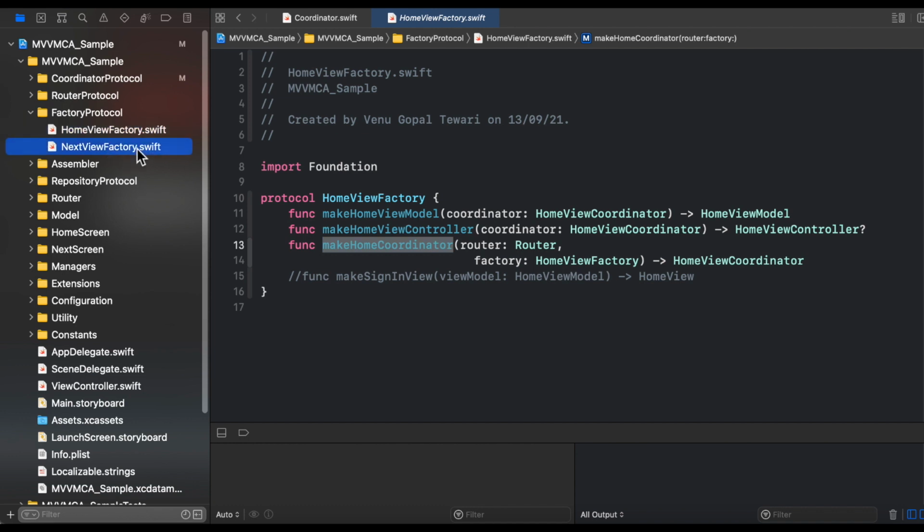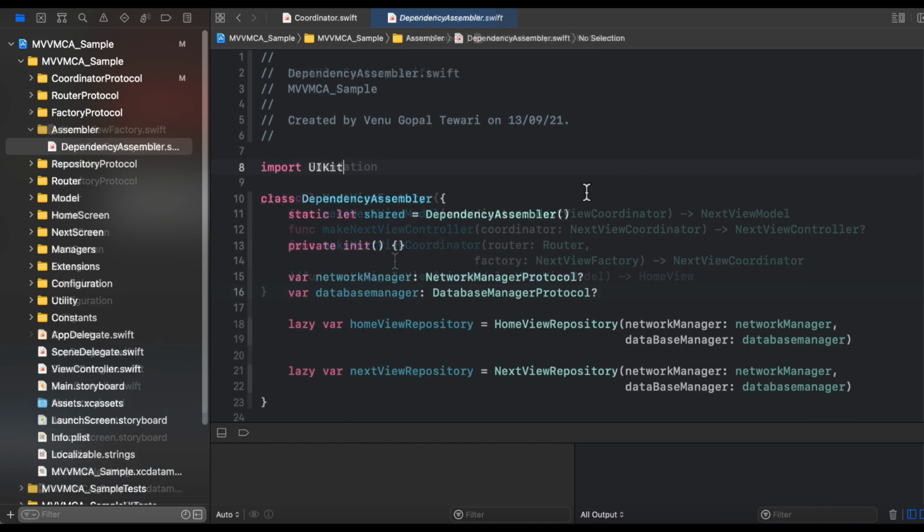Similarly, for the next screen, we are having the factory protocol that is again having the three methods: one to generate next view model, second to generate next view controller, and third is to generate the next view coordinator. And these are the dependencies that we are receiving in the form of parameters in these factory methods.